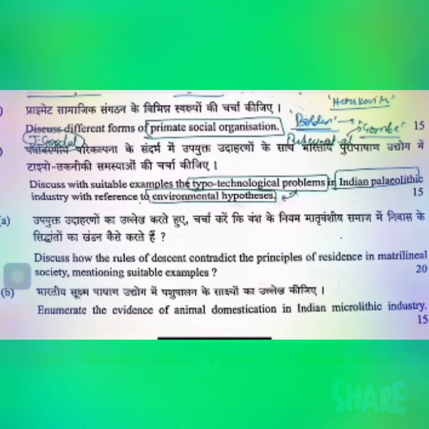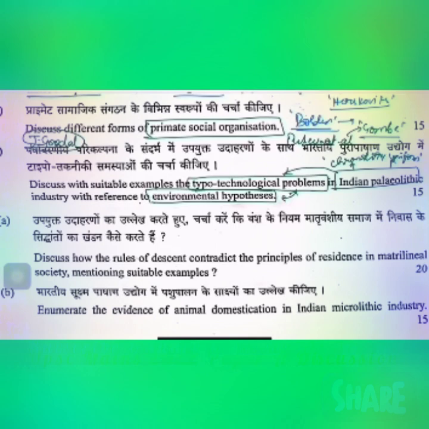vis-a-vis the environmental hypothesis. Because it is always a comment that is seen that Indian Paleolithic culture can neither be conceived chronologically homogeneous nor as a uniform cultural phase. So when you look at Indian Paleolithic cultures, you see that the chronology is a miss, and the uniformity is also a miss. And this is so for the reason that there are certain problems existing with respect to the typotechnology.